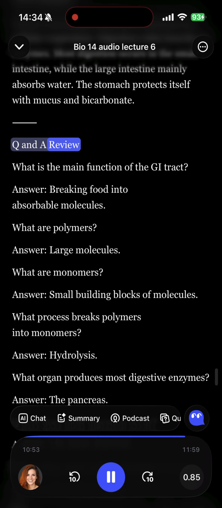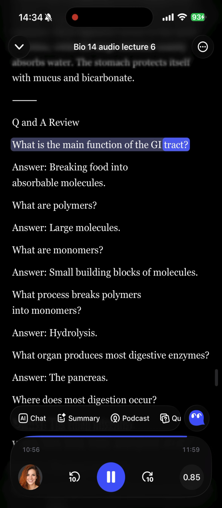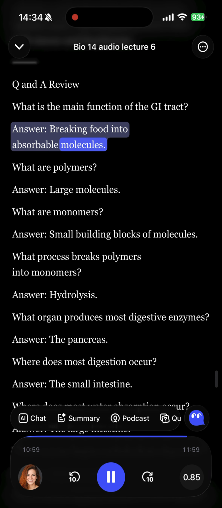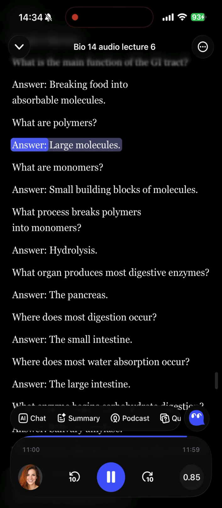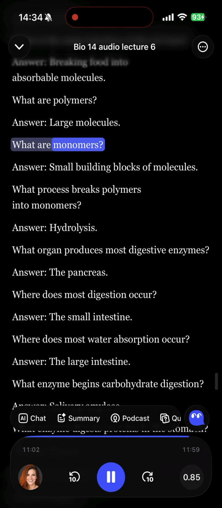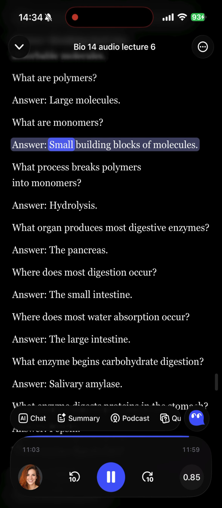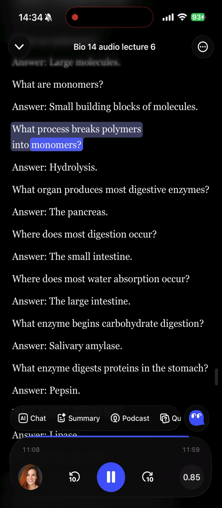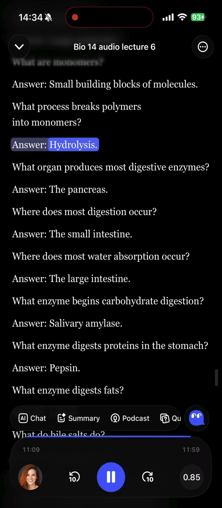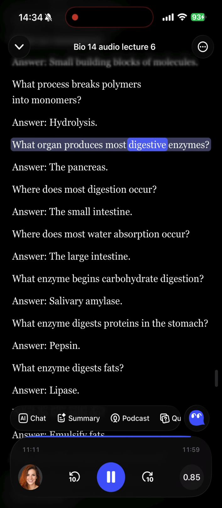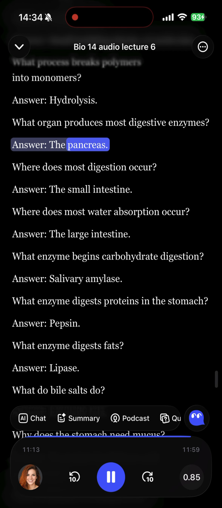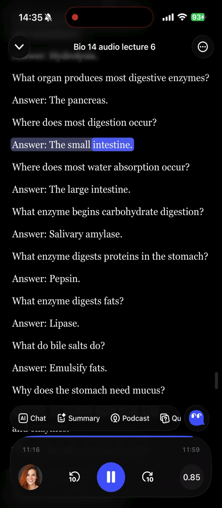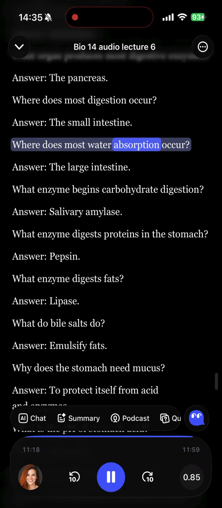Q&A review. What is the main function of the GI tract? Answer, breaking food into absorbable molecules. What are polymers? Answer, large molecules. What are monomers? Answer, small building blocks of molecules. What process breaks polymers into monomers? Answer, hydrolysis. What organ produces most digestive enzymes? Answer, the pancreas. Where does most digestion occur? Answer, the small intestine.